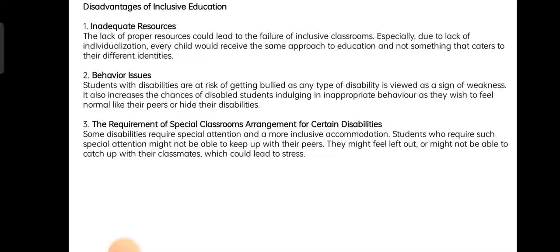And the third one is the requirement of special classroom arrangements for certain disabilities. Some disabilities require special attention and a more inclusive accommodation. Students who require such special attention might not be able to keep up with their peers. They might feel left out or might not be able to catch up with their classmates, which could lead to stress.